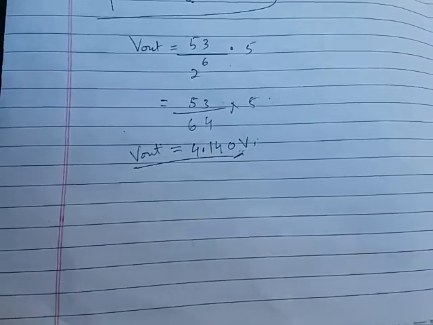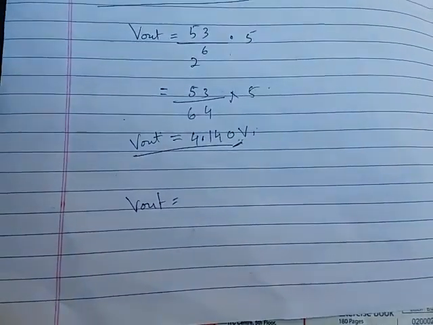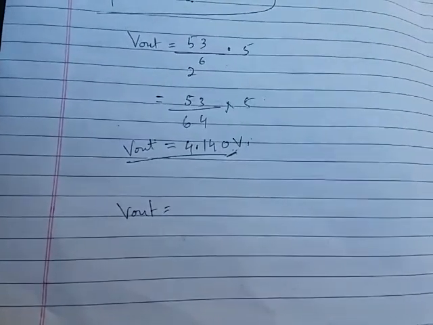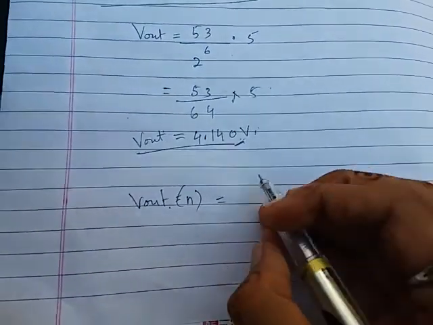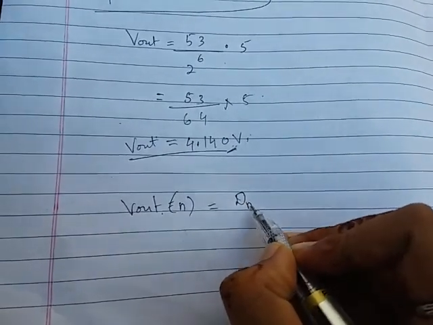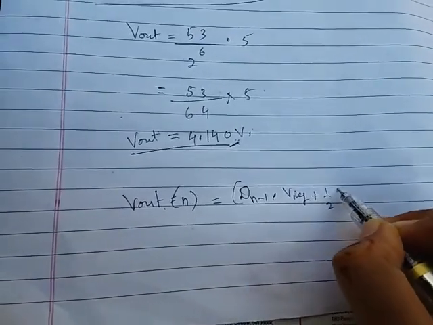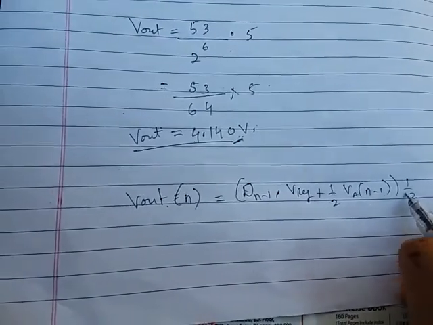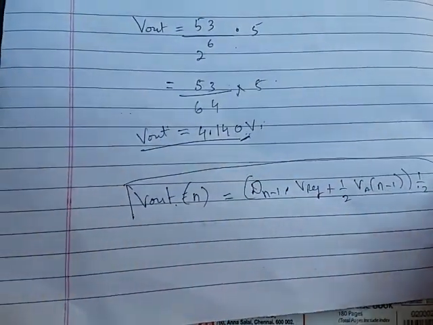Depending on the general output equation: V out of n is equal to d(n minus 1) into the reference voltage plus half Va of (n minus 1) into 1 by 2. So this is the general equation to calculate the output voltage.